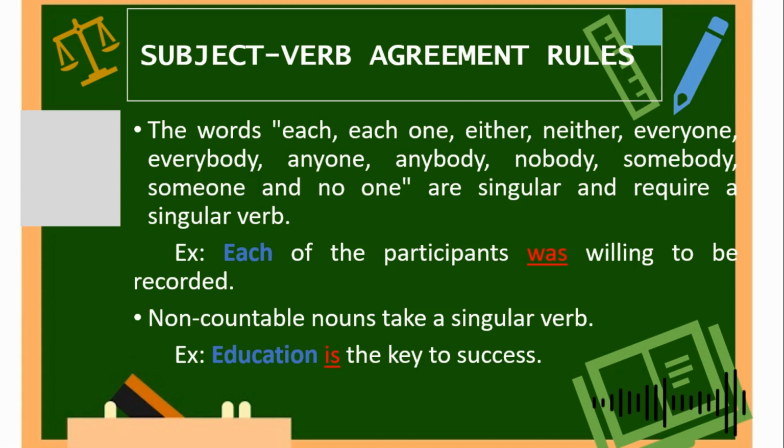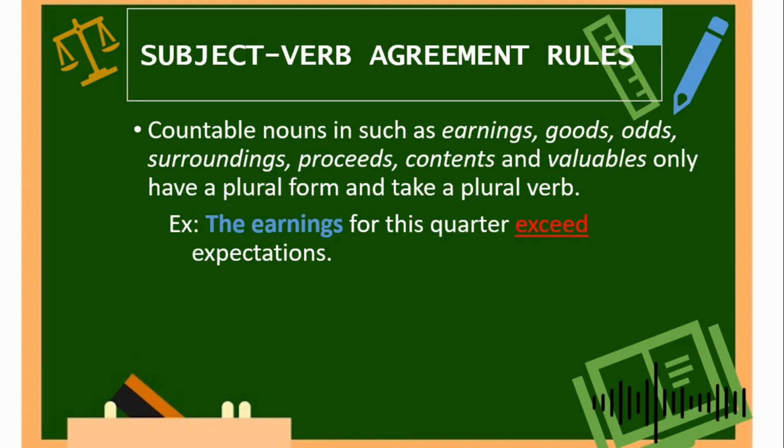Next rule, nouns such as earnings, goods, odds, surroundings, proceeds, contents, and valuables only have a plural form and take a plural verb. For example, the earnings for this quarter exceed expectations.